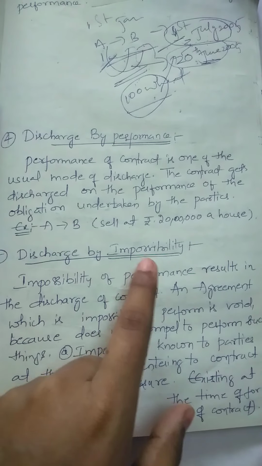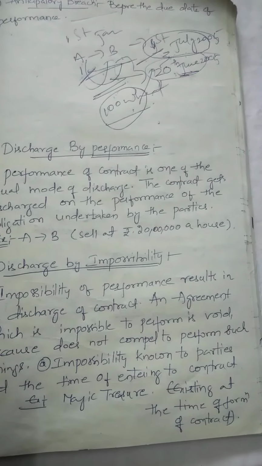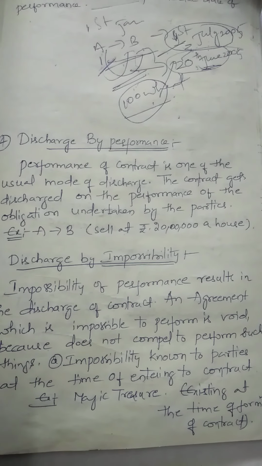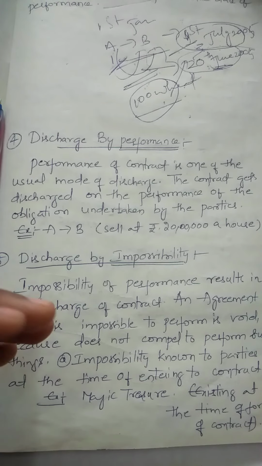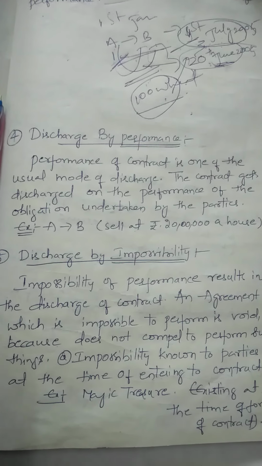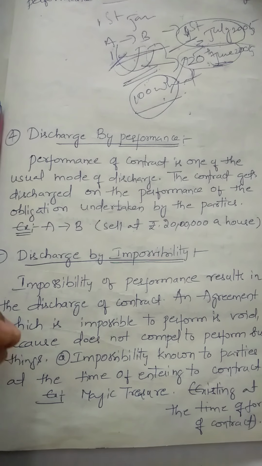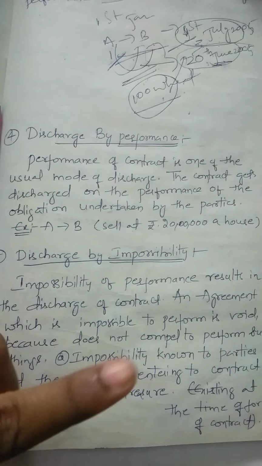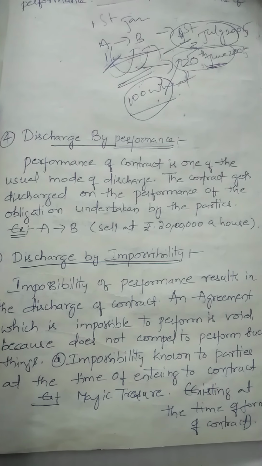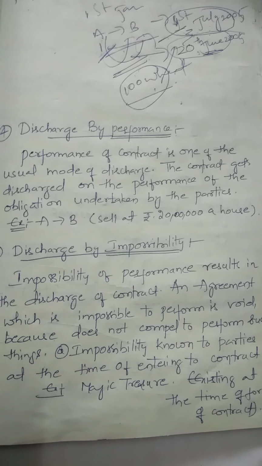Example, A to B sells a house. Suppose there are two parties, consider the example A and B are the two parties. A wants to sell his house to B, and B wants to purchase that house. So A sells his house at 20 lakhs to B, and B also gives the amount of 20 lakhs to A and acquires the house and ownership of the house by taking the documents.